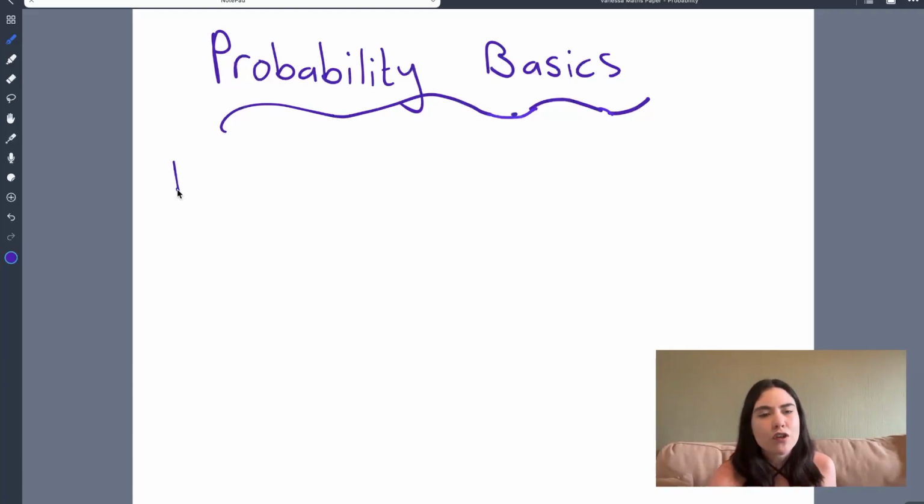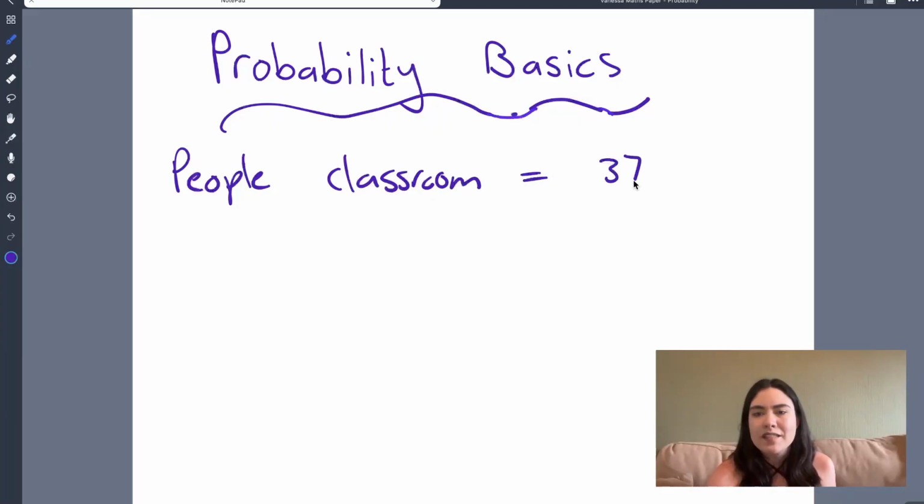So we've got a certain number of people in a classroom. Let's say there are 37 people in this classroom. And there's a teacher. We're not counting the teacher because we're specifically looking at the students in the classroom. So there are 37 students in the classroom. Let's say we are asking these students what their favorite color is.